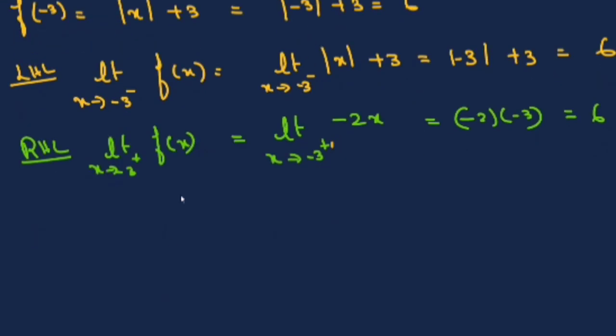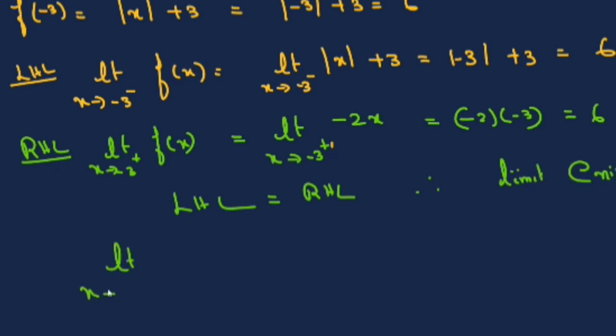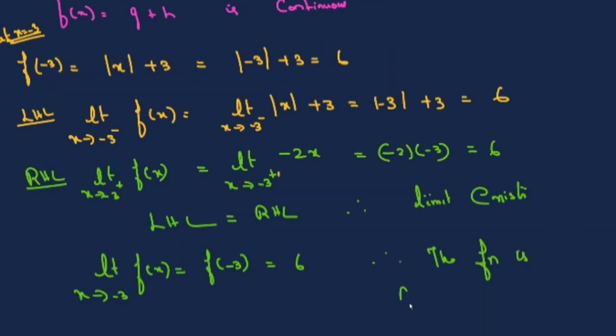So the limit exists. Left hand limit is equal to the right hand limit. Therefore, the limit exists. And also the limit value of the function is equal to the value of the function, f of minus 3 is equal to 6. Therefore, the function is continuous at x is equal to minus 3.